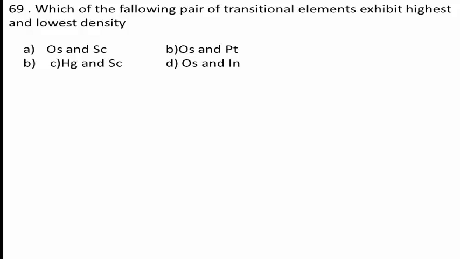Osmium's atomic number is 76, and scandium, having low density, is at 2.98 gram per cm cube. Scandium is the first element of the transition series in the periodic table, where the electron configuration starts getting a little wild. Therefore, the correct answer for this question is option A, osmium and scandium.